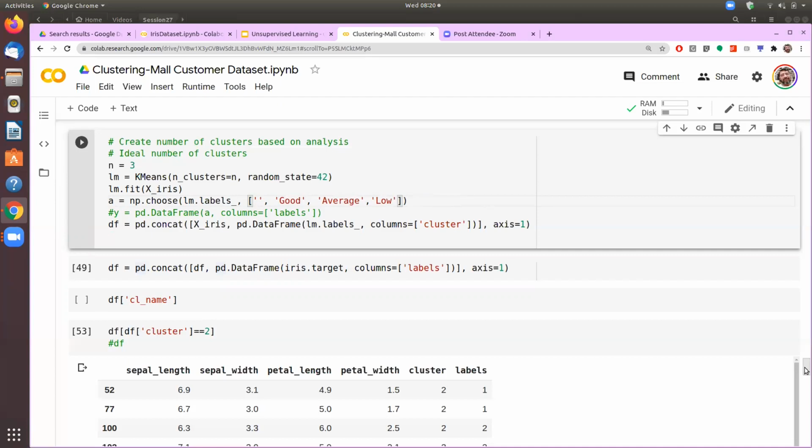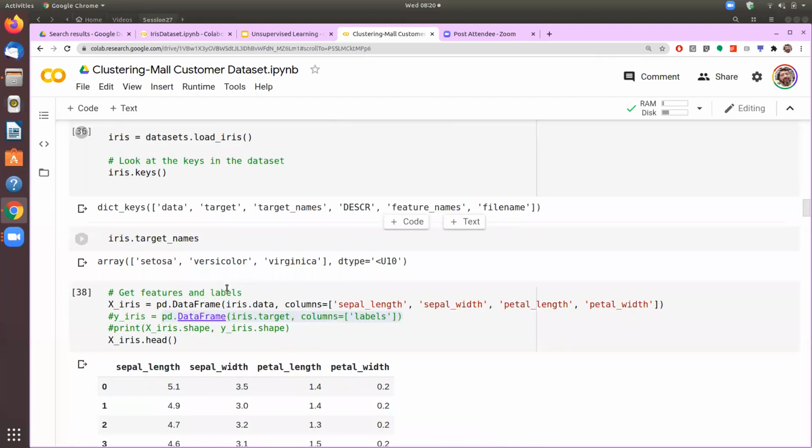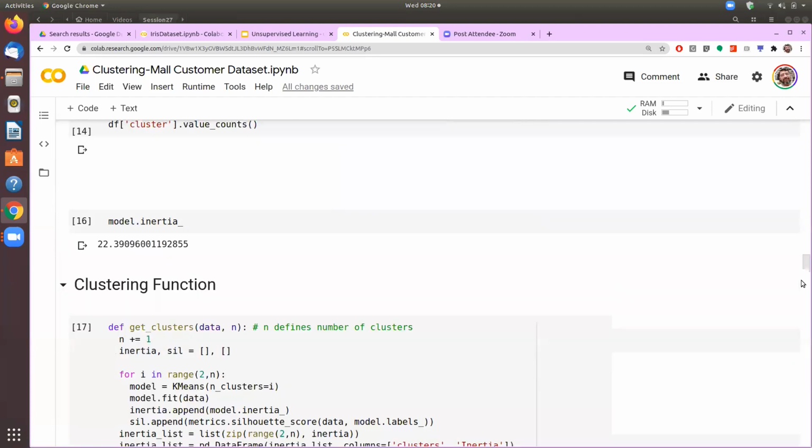And then we'll just refer to these names. So 0 was Setosa, second was versicolor, and third was virginica. So we are seeing that for label 2, we need to interchange these two when we are giving our names.